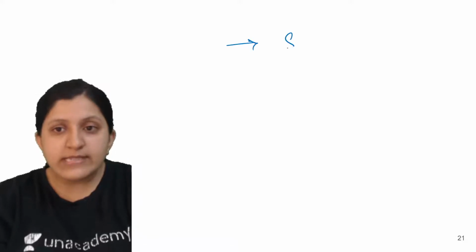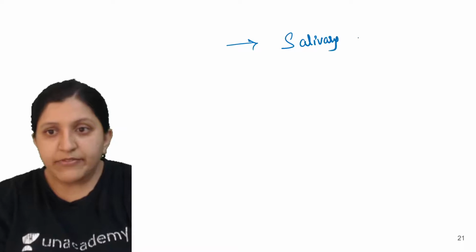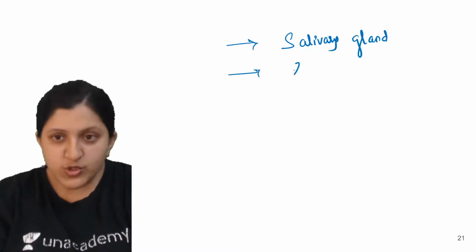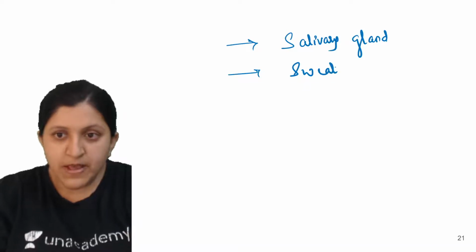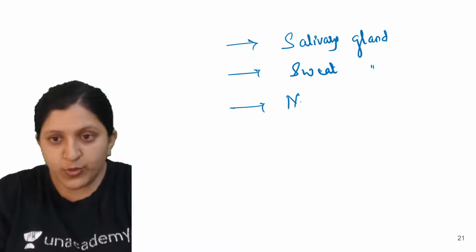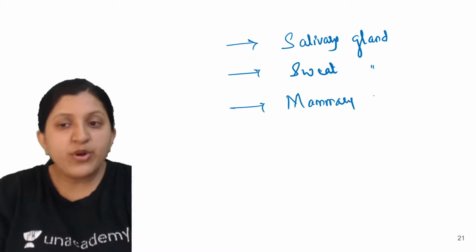Yeah, so under multicellular, we can see the salivary gland is there. Then there is the sweat gland, where sweat production occurs. Then there is the mammary gland, which is there for milk production.